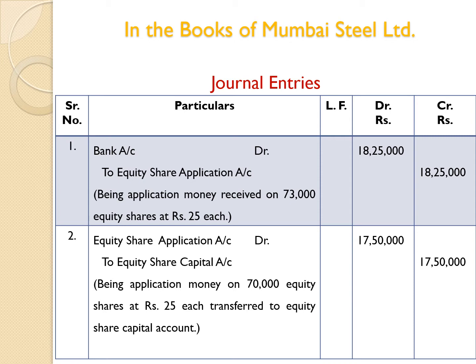So we are passing entry number 1. We have prepared here 5 columns: serial number, particulars, LF, debit rupees, credit rupees. Column number 1 may be replaced if the date is provided in the problem. In this problem, the date is not provided, therefore we have taken column number 1 as serial number. Entry number 1. Bank account debit to equity share application account.